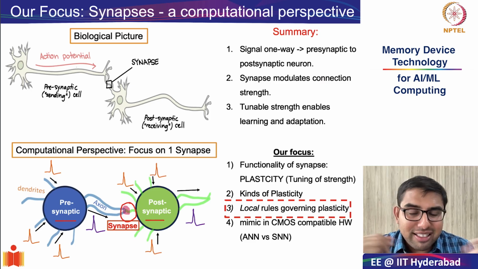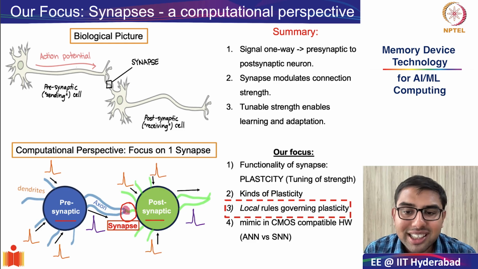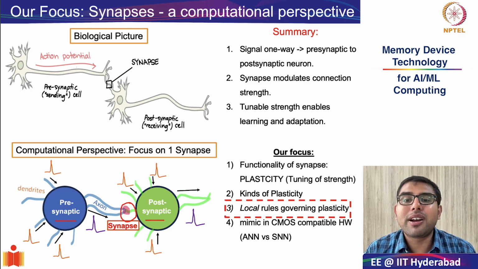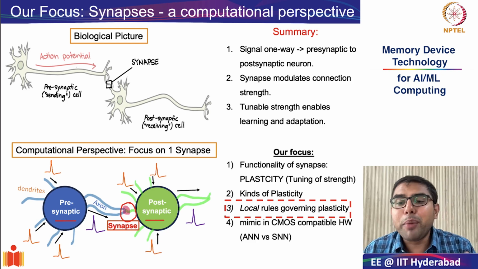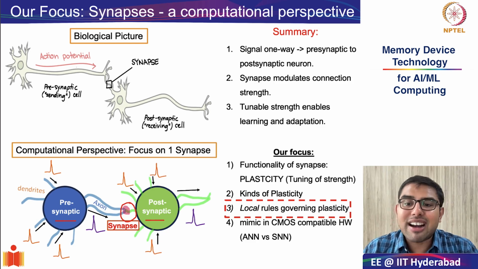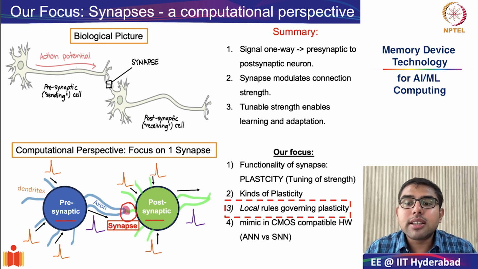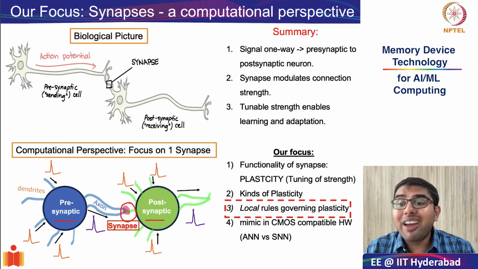So, I like to explain this with a very simple analogy. Imagine an alien species discovers one of our supercomputers and starts to study it. They rip the supercomputer apart and they see that at the basic level, the supercomputer is made up of transistors. And they start applying different voltages at the transistor, the gate, source, and drain, and they figure out through trial and error how the different voltages change the state of the transistor. And therefore, at the macroscopic level, they may fully understand the transistor behavior and even small logic gates.